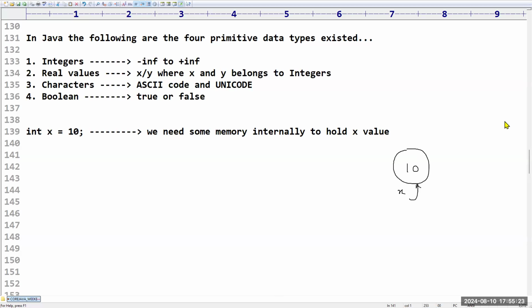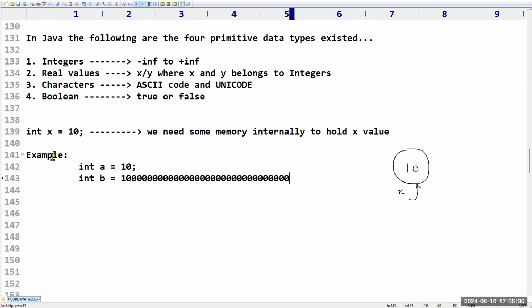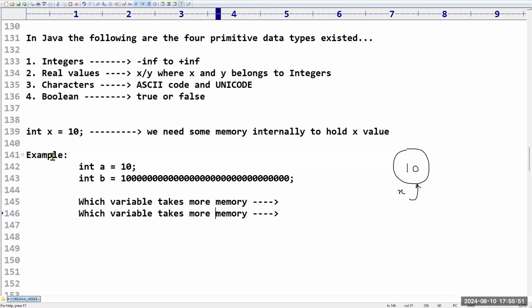Yes. Now I have a small example. See, I am taking integer a is equal to 10, sir. Integer b is equal to a very huge number, like this. My question is, sir, which variable will take more memory? And sir, which variable will take more time, more time for accessing? Tell me, which variable is going to take more memory, sir, among these two?